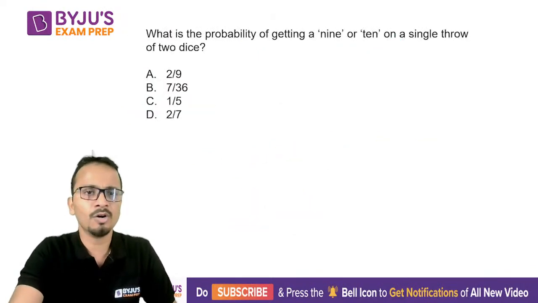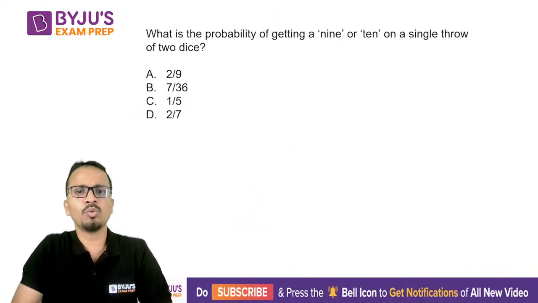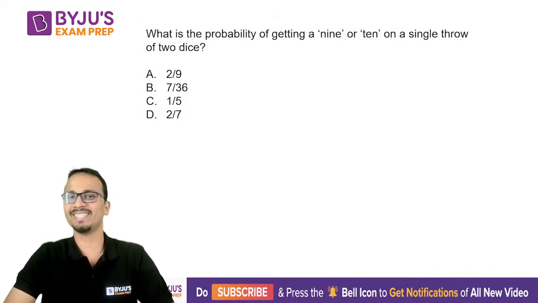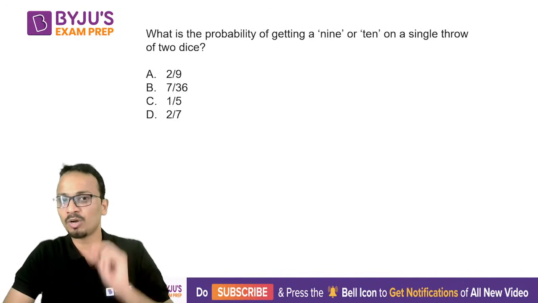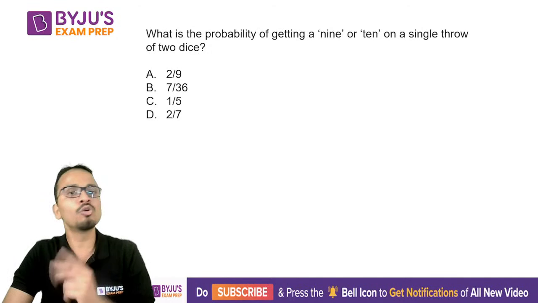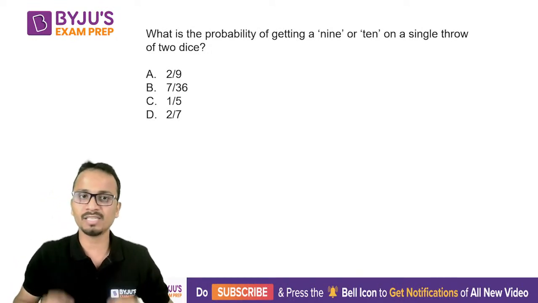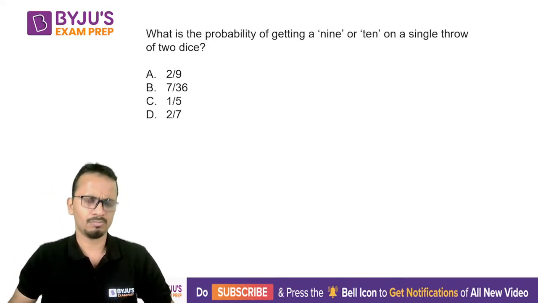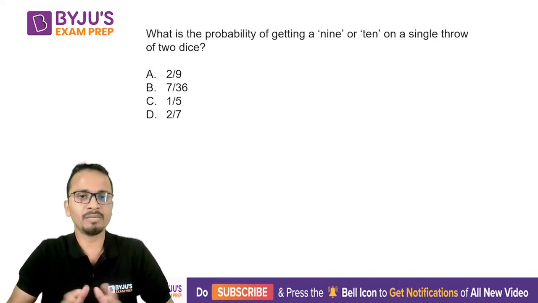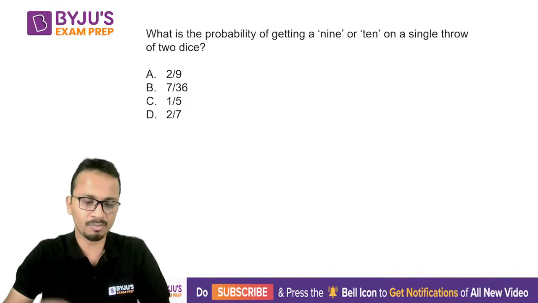All right. Okay. Now moving on to our next question. What is the probability of getting a 9 or 10 in a single throw of two dice? Careful. What is the probability of getting a 9 or a 10 as a sum on a single throw of two dice? We have already covered this type of question, this concept earlier. So you should not be taking more than 10 seconds to get an answer. Come on, quickly.